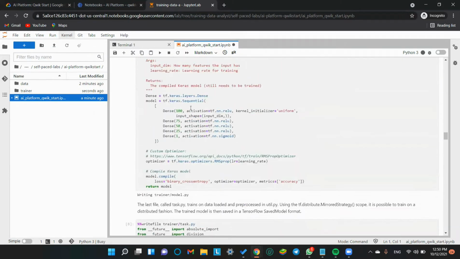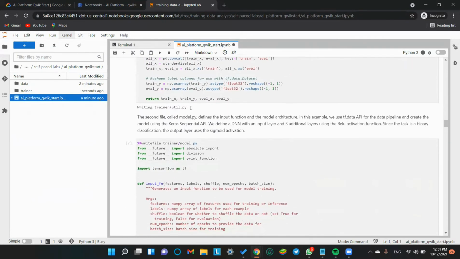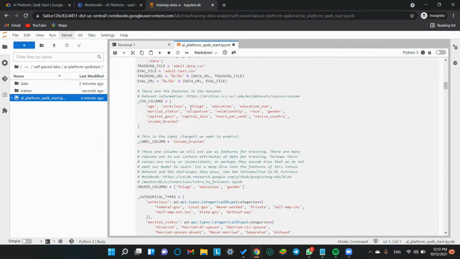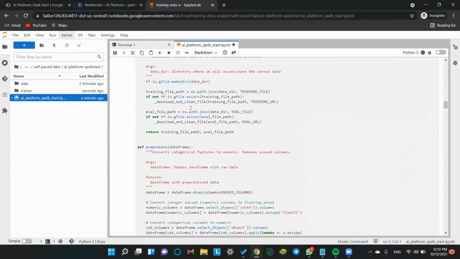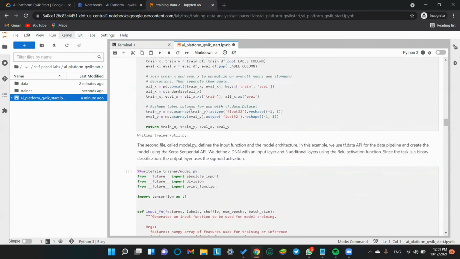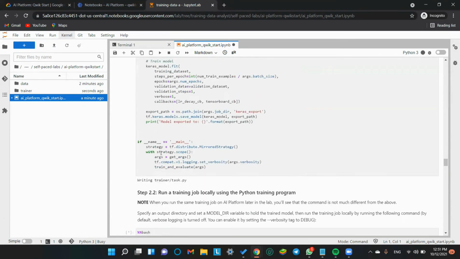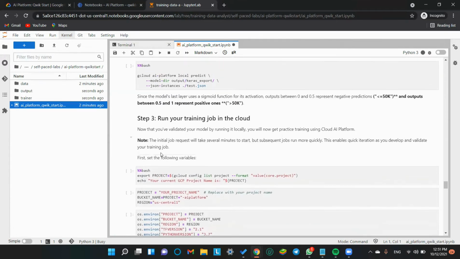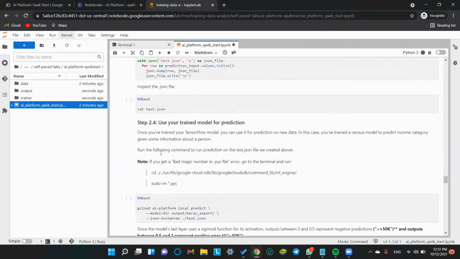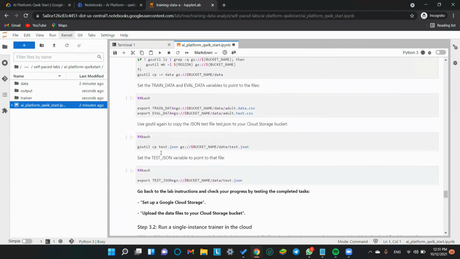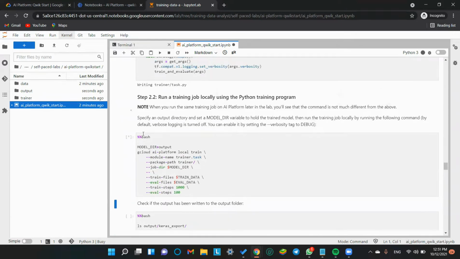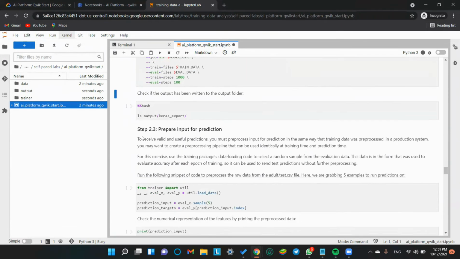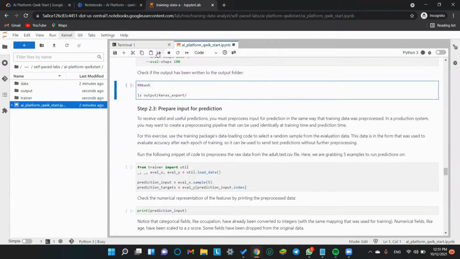Are they working? Yeah, the previous cells are also running. This has been completed. This too has been completed. No, it's writing in utility.py. Where were we? Okay, here we were. Check if the output has been written to the output folder. This has been done. This needs to be done. Run.